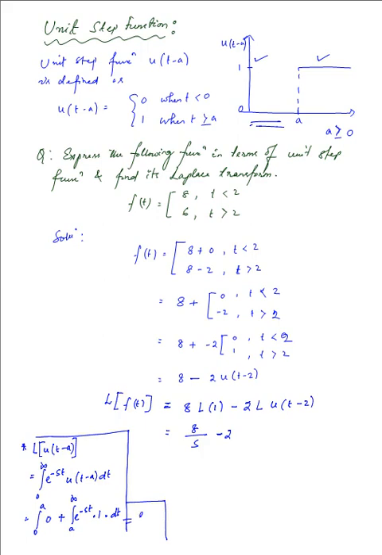So this is e raised to the power minus as, because of the lower limit over there, divided by s. You can integrate that within that given limit and you will obtain this result. So in this case, a being equal to 2, we have this value to be equal to e raised to the power minus 2s over s. So this is the value of the Laplace transform of the unit step function.